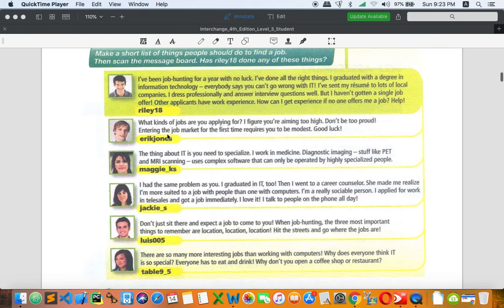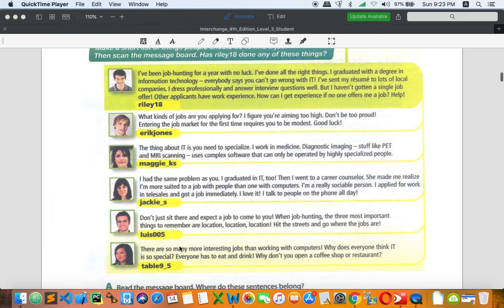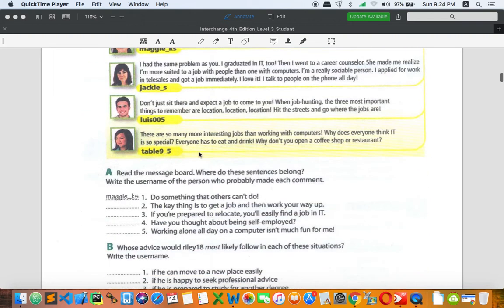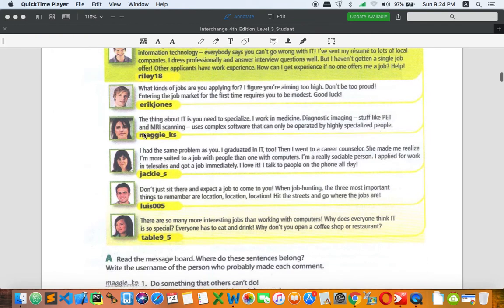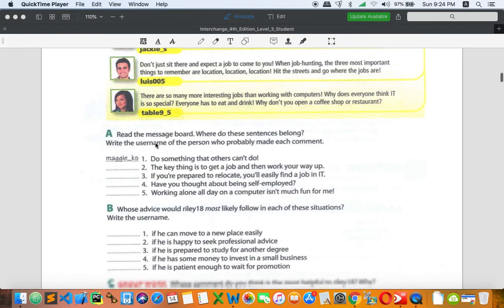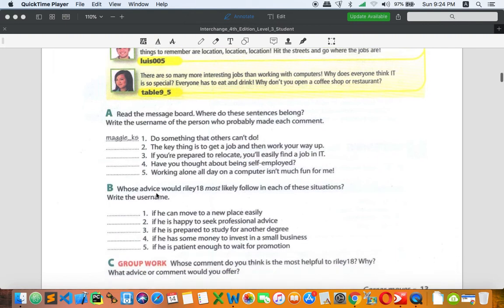We have a lot of people here looking for a job, and maybe some get jobs and some don't. Maybe they have problems, so they don't know exactly how. So you can just go to this text and answer the questions in part A. The first one, do something that others can do, that is Maggie KS, because it belongs to this person. Then you can do number 2 to number 5, and once you finish this part, you can go to part B.